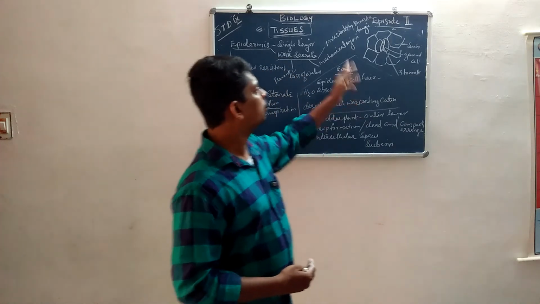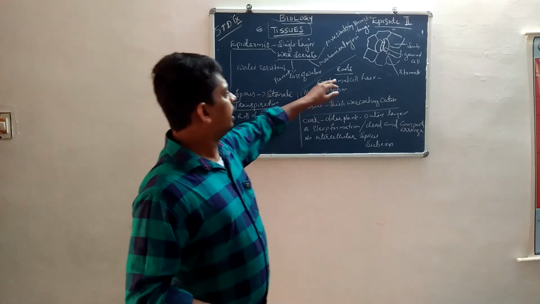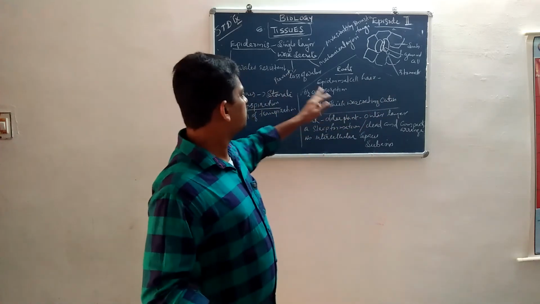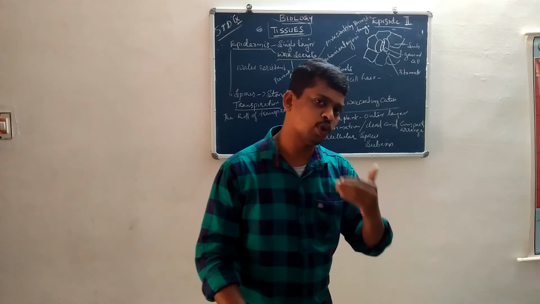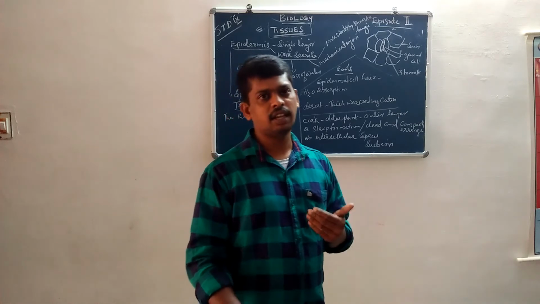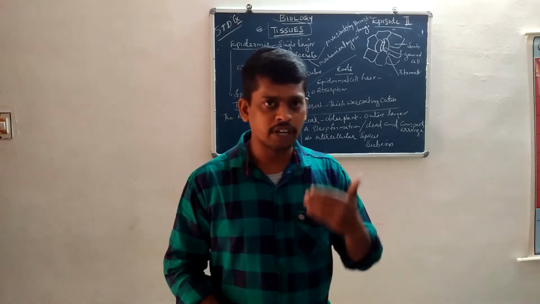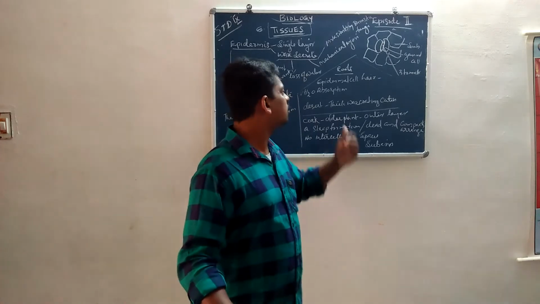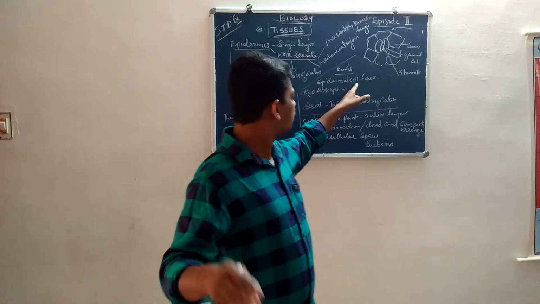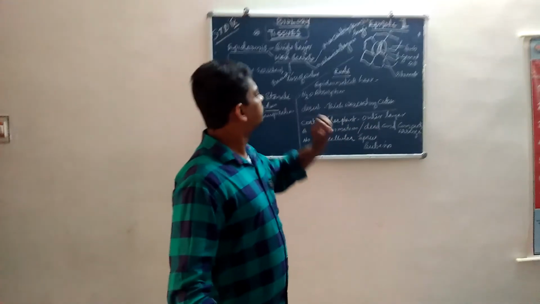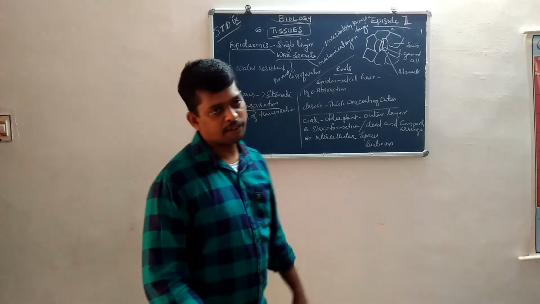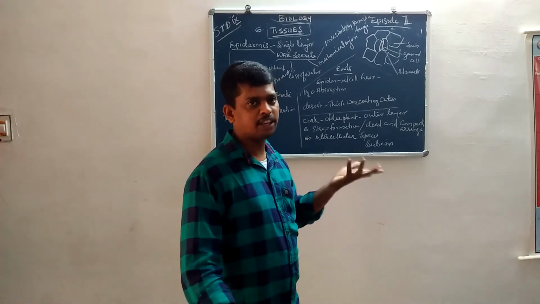Then root. In the root, the epidermis has root hairs. What is the use of root hair? For absorption of water molecules and some minerals. So roots have epidermal cells with root hairs for absorption of water and minerals.